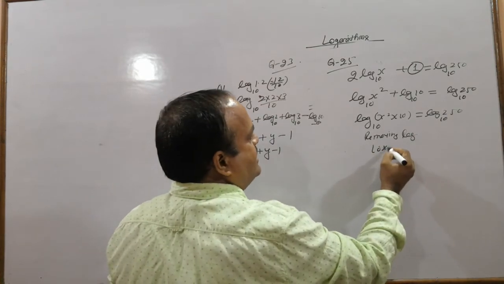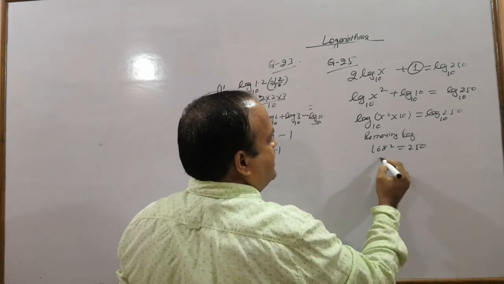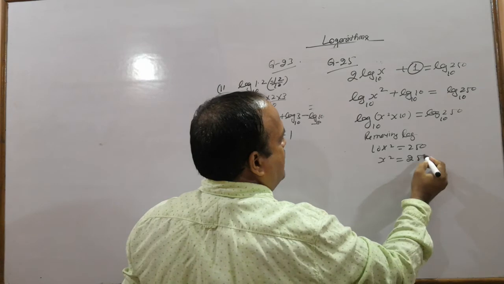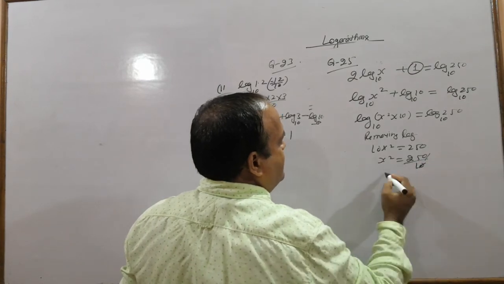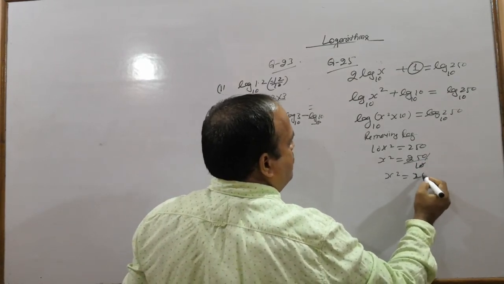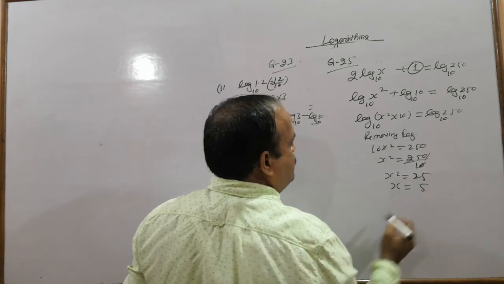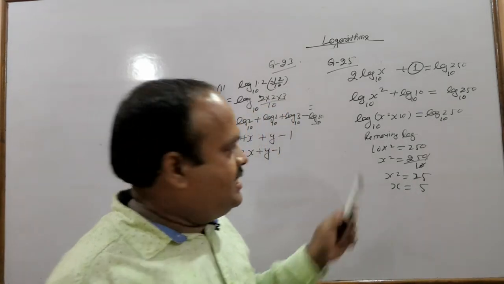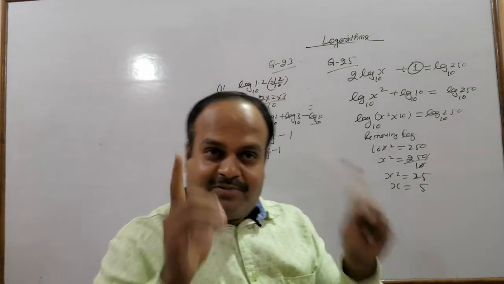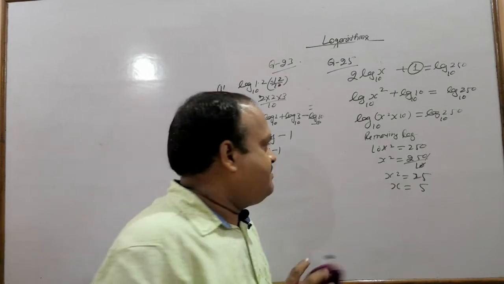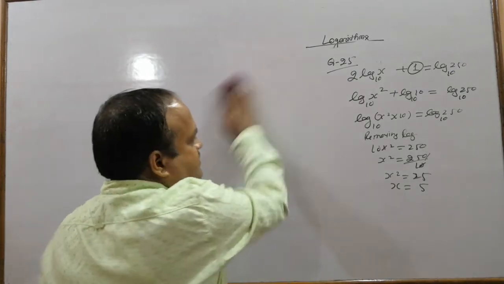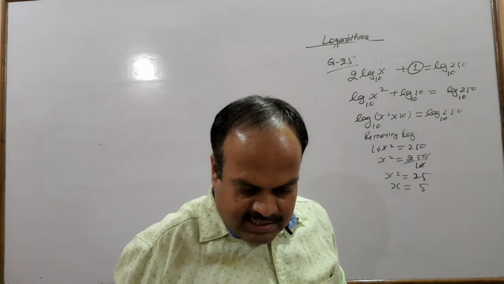Remove log. So 10x square equals 250. So x square equals 250 by 10. X square equals 25. X equals 5. Actually x equals plus minus 5, but we will take only positive. Next one.